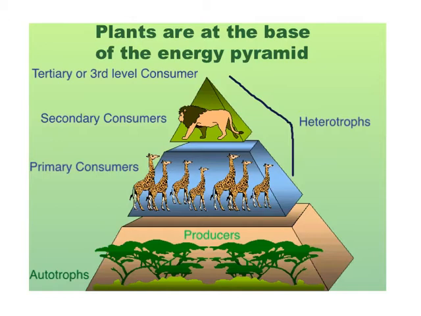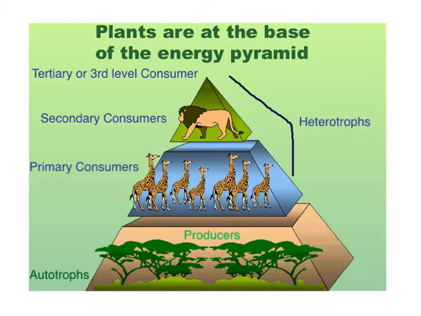This drawing is of the energy pyramid. And if you look at it, you see that plants are at the bottom or at the base. And remember, we have two words that we've been using for plants: producers, because they produce their own food, and autotrophs, because they automatically produce their own food. And notice the bottom is the largest. And whenever we look at the energy in a food chain or a food web, producers always are at the bottom. They always start that food chain or food web, well, after the sun, because they need the sun to make food.